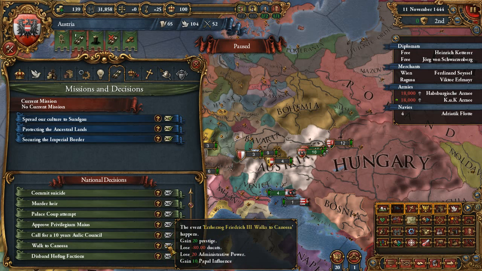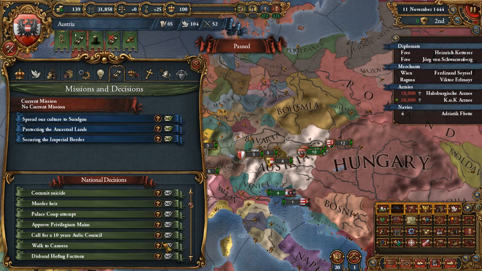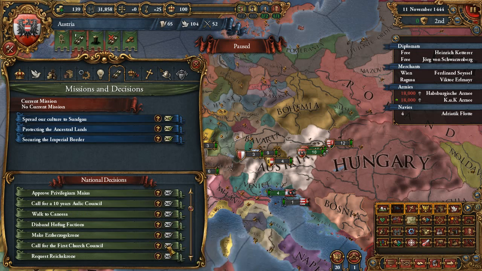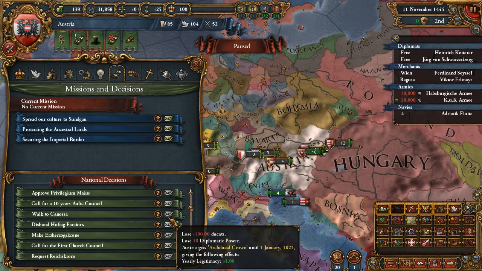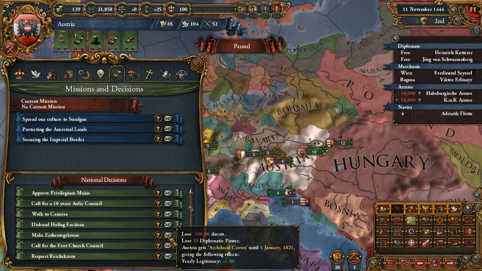Walk to Canossa. A lot of events in this one. I wonder if I call for a 10 years Aulic Council, is it actually connected to Hoftag factions? If I disable these, will this event fire? I'm pretty curious about that, because in the Third Rome, if you attend the Duma session, the event that is supposed to fire doesn't fire. Disable Hoftag, we've seen that.